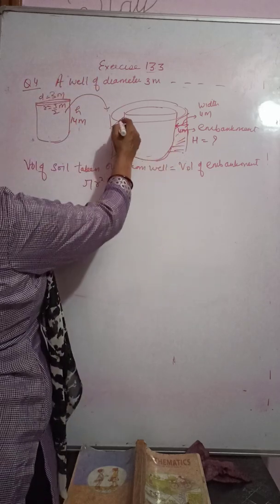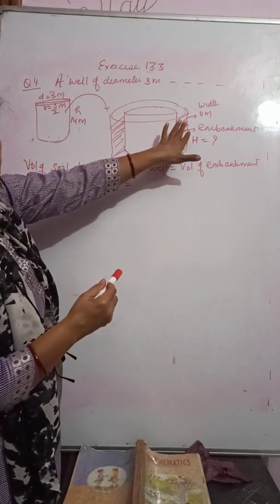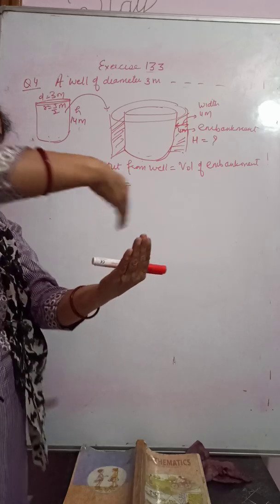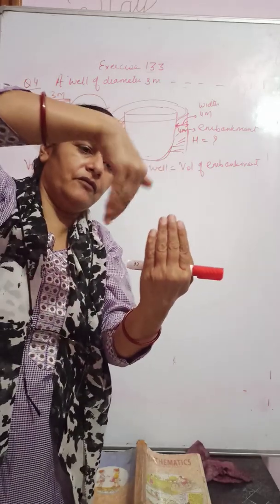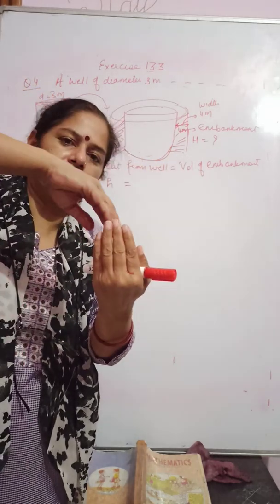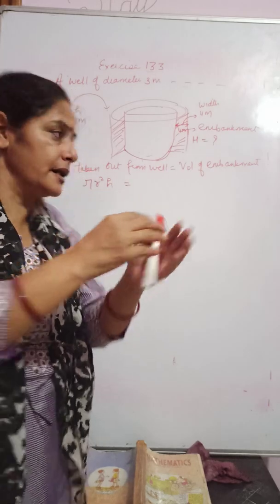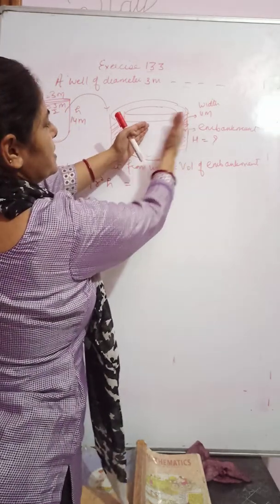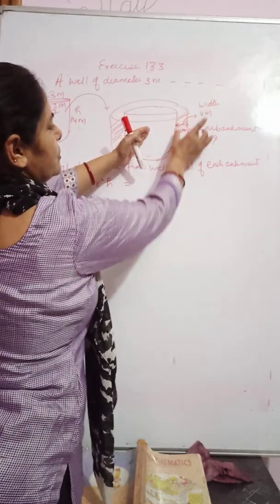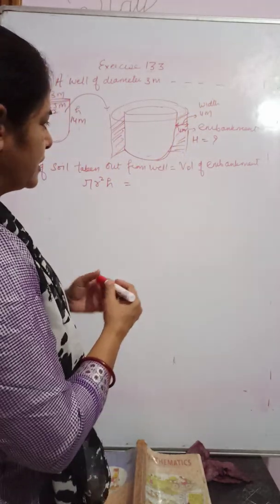In case you take from the outside volume, the embankment is also all around the well. The embankment is also in the shape of a cylinder. So if you take outer cylinder minus inner cylinder, you will be getting only the volume of the embankment, right?